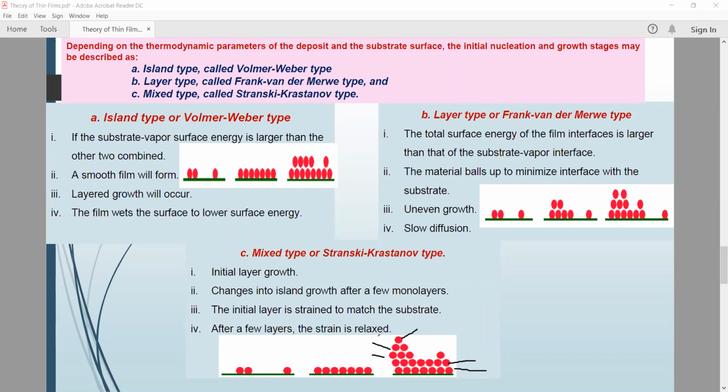So after a few layers the strain is relaxed. Strain means the attracted atoms are relaxed. It means there is no other process or movement happening. Okay, so this is all about the nucleation process. Fine.